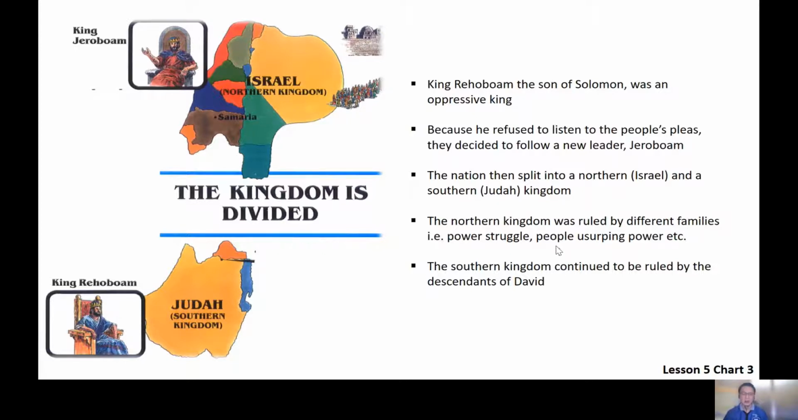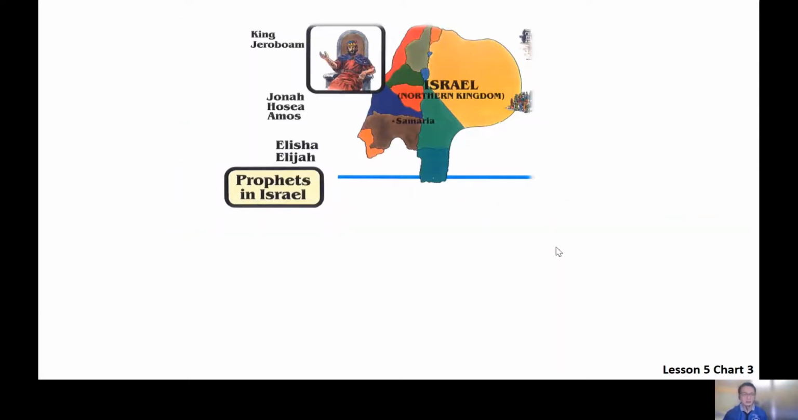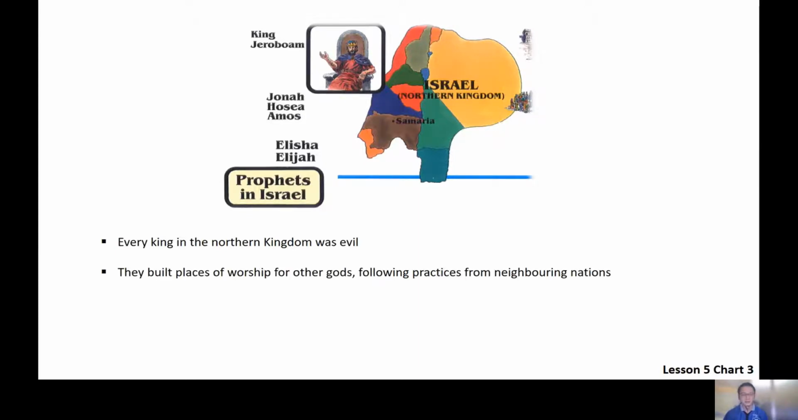Now, in the Northern Kingdom, the sad fact was that every single king in the Northern Kingdom was evil. King after king, whoever succeeded the previous king, all of them were evil. Their evil came in the form of leading people to worship other gods. Basically, they followed the practices and the cultures of the surrounding countries.